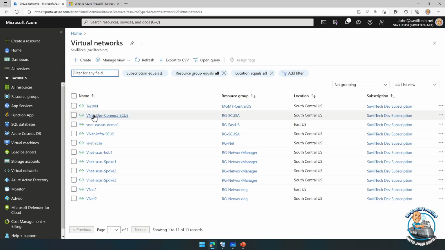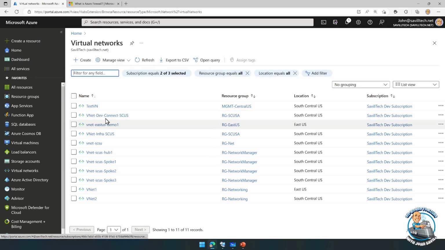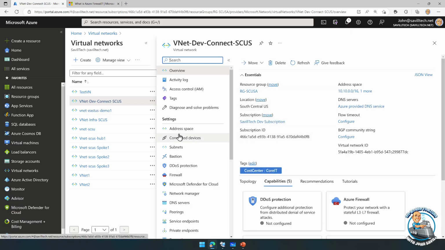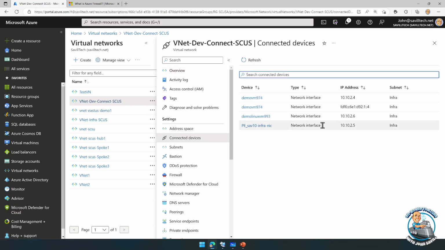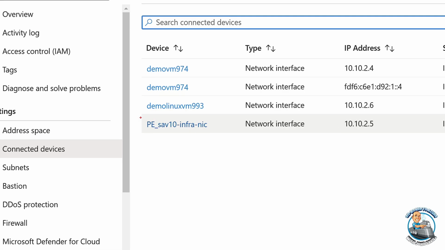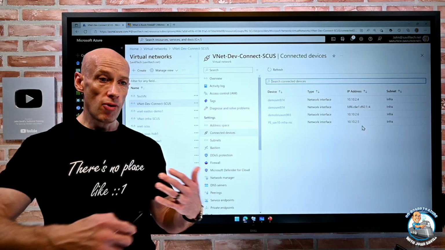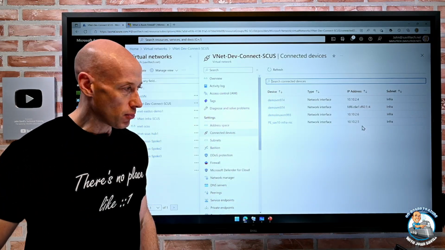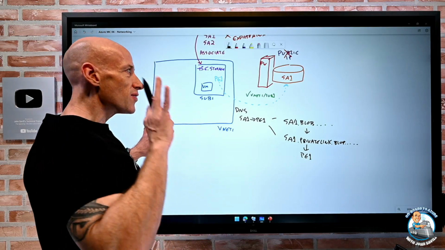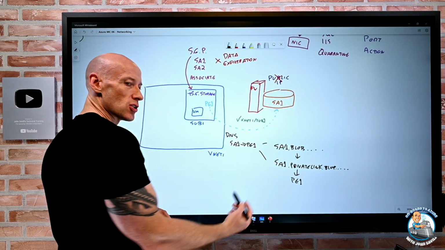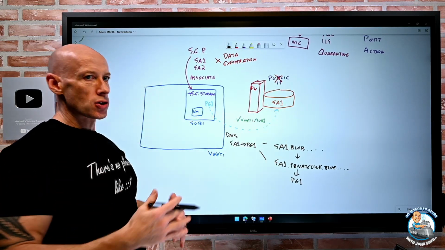If I was to go and look at my virtual network, and I looked at connected devices, it's just a NIC. So anything connected to that could now use it. Could be on premises, could go and use that private endpoint. So that's fantastic for Microsoft's PaaS services, storage accounts, Postgres, Cosmos.